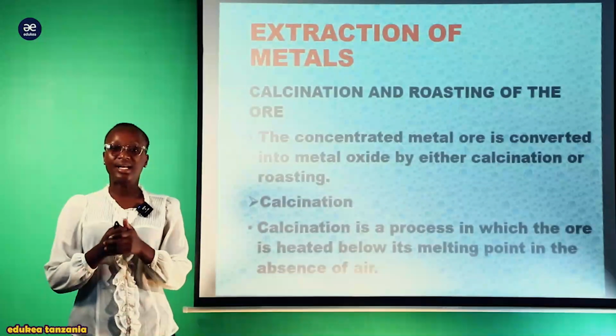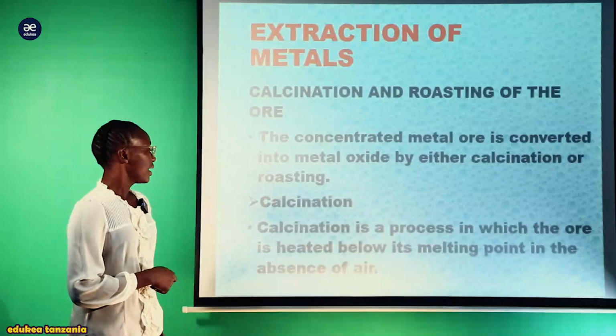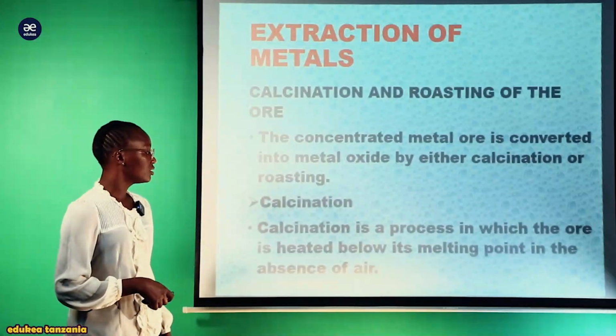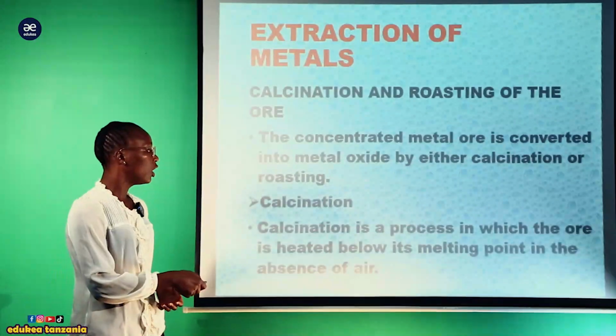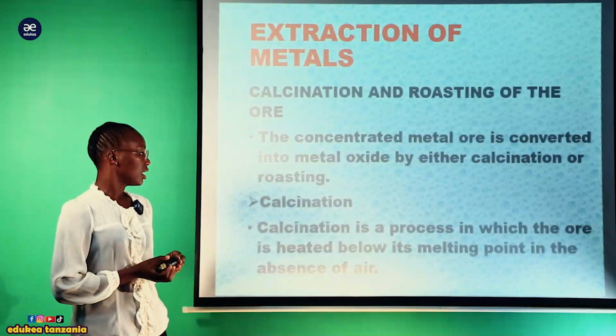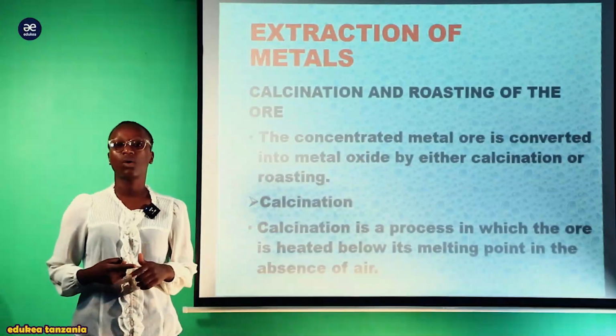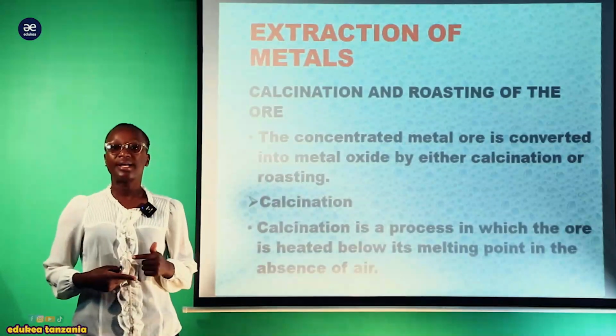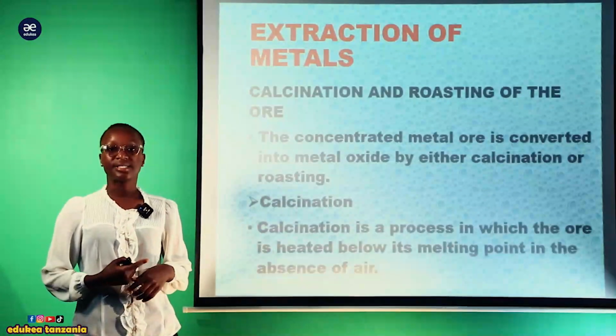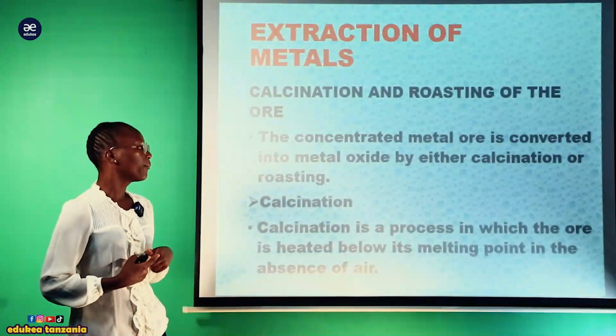Now, what is calcination, by the way? Calcination is the process in which the ore is heated below its melting point in the absence of air. Kwamba kumbe calcination ni kile kitendo cha kuheat metal ore katika absence ya air, katika lower melting point.